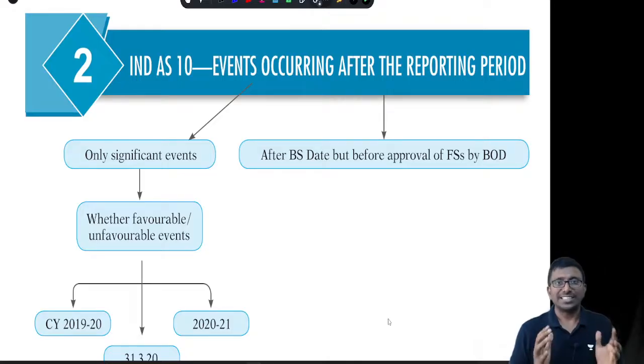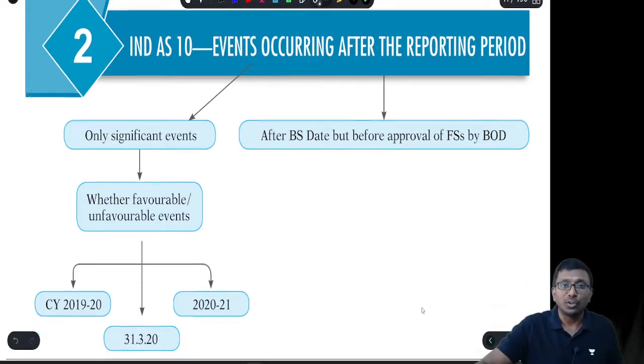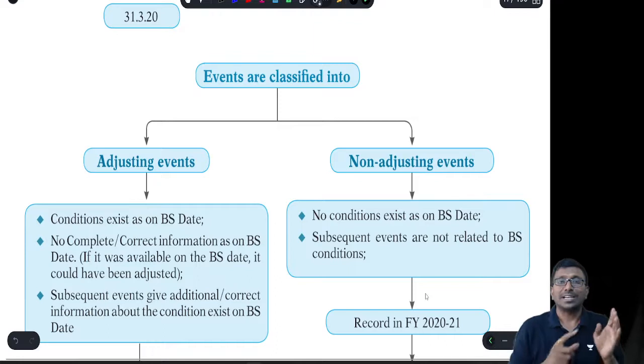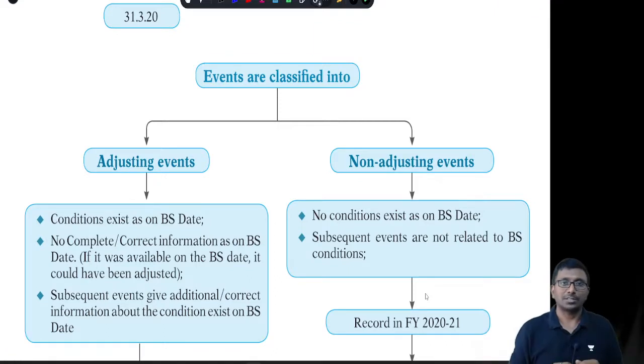Let's look at Ind AS 10, events occurring after the balance sheet date or reporting date. Events means only significant events after the reporting date, after the balance sheet date, till the board of directors approve the financial statements. These significant events which are taking place between the balance sheet date and the board's approval date are going to be classified into two types, that is adjusting events and non-adjusting events.